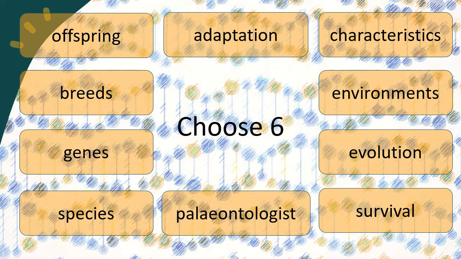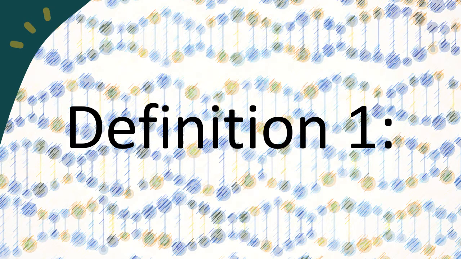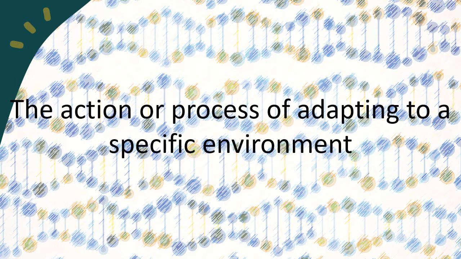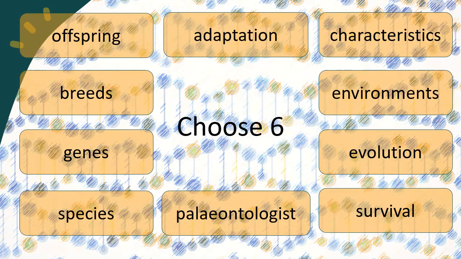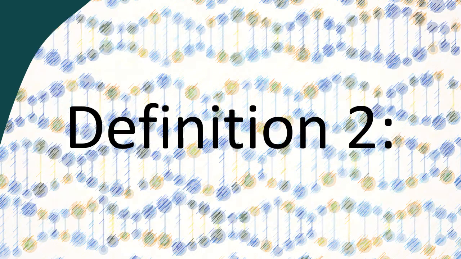Okay, you should have 6 words written down. I am going to read aloud a definition, and if you have the word that I am saying, then you will need to cross it off and we'll see who gets bingo first. Right, word 1. The action or process of adapting to a specific environment. The word is adaptation.